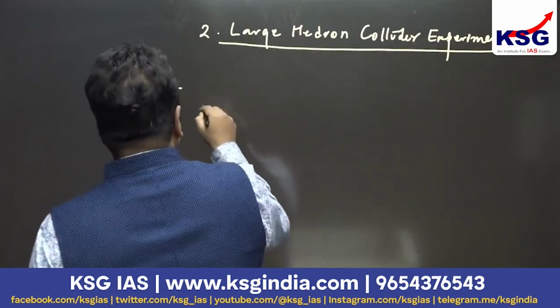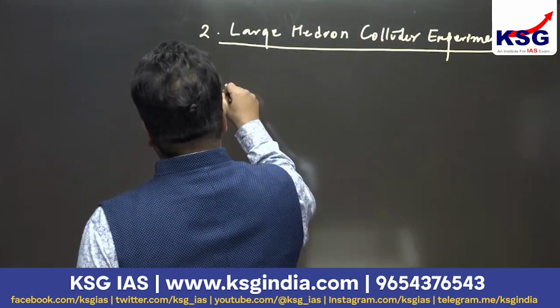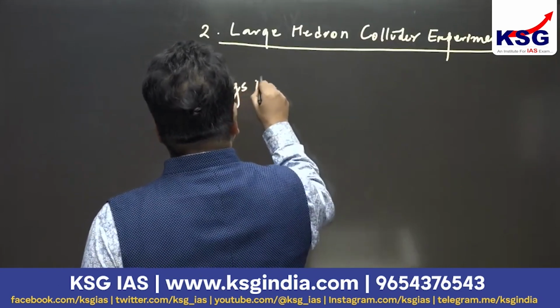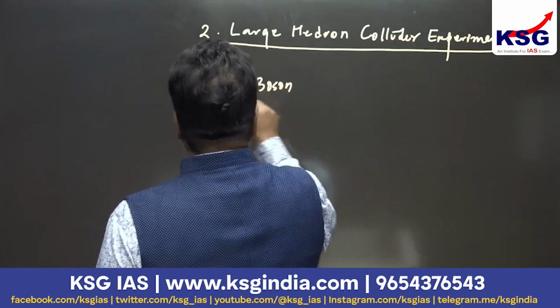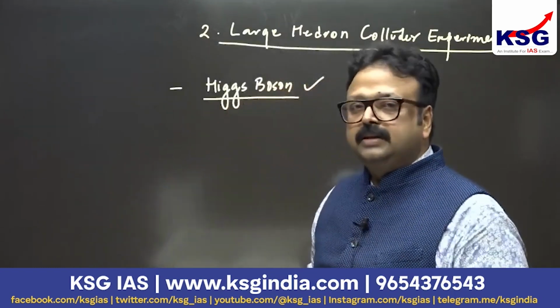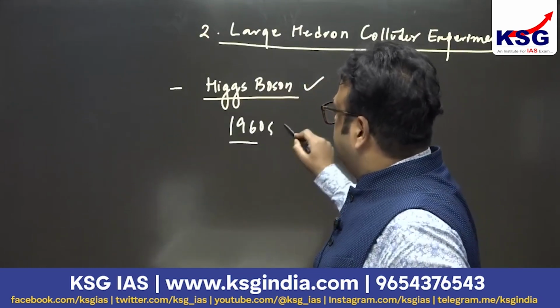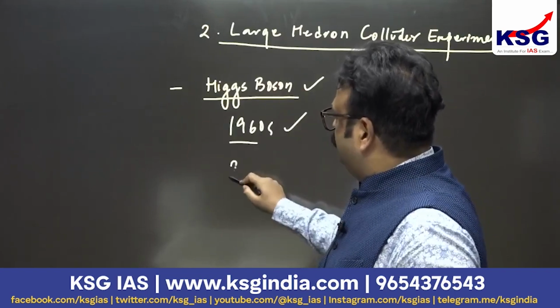When analyzed, they found that the Higgs boson was generated. Peter Higgs had already discussed this Higgs boson way back in the 1960s as a theory. But it was proved in 2012.